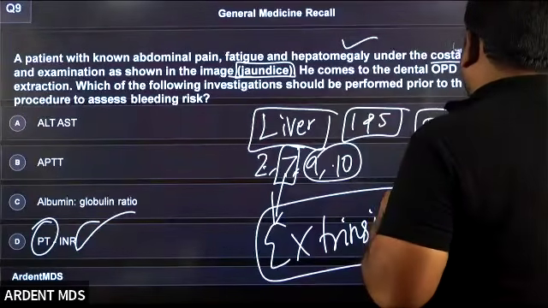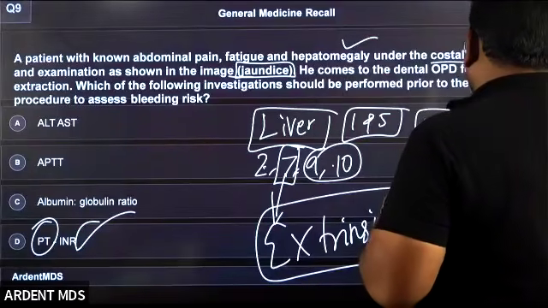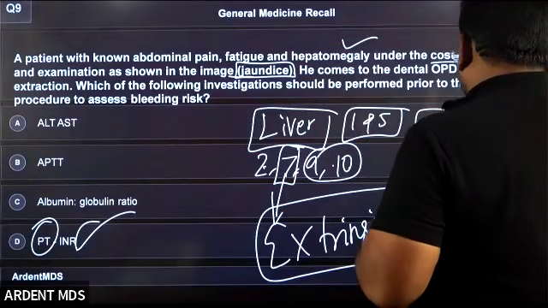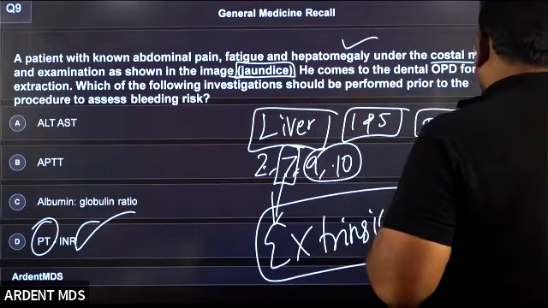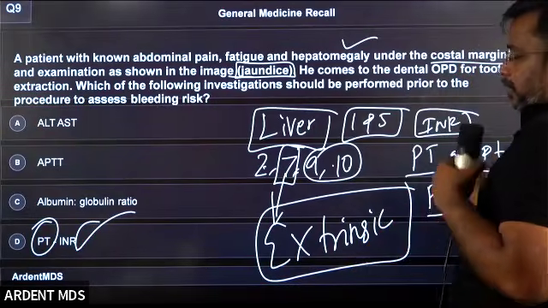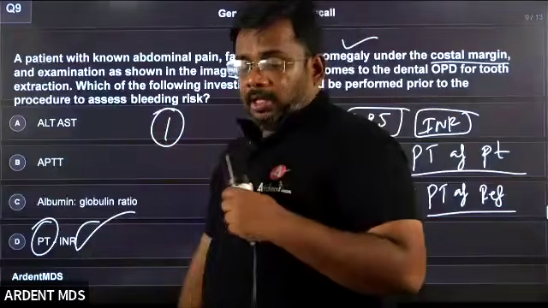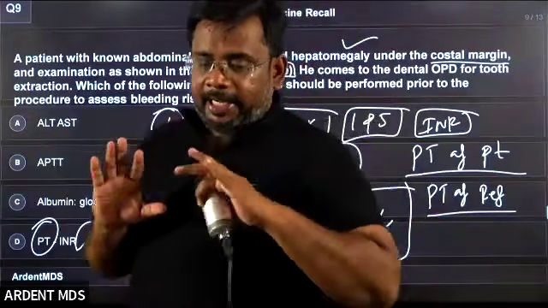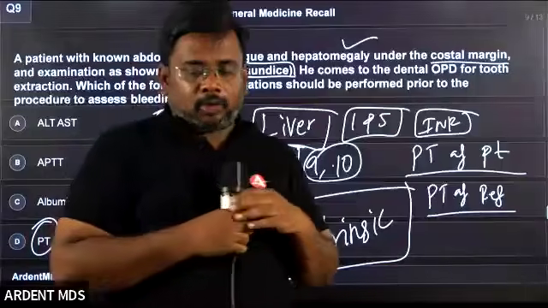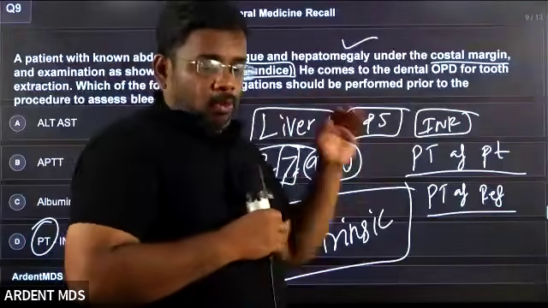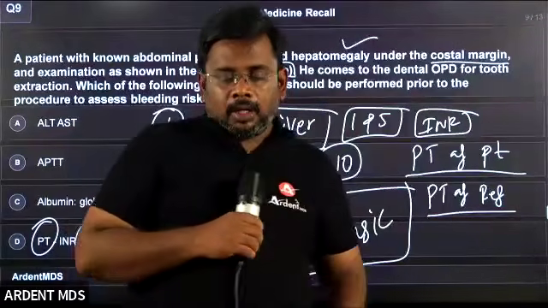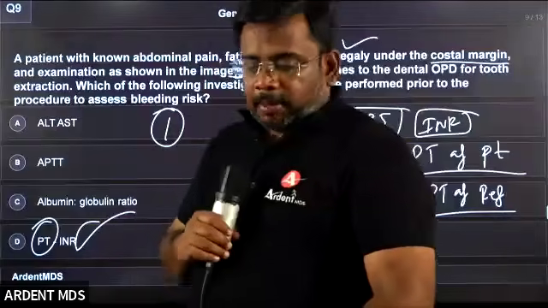INR is calculated as the PT of the patient divided by the PT of the reference value. It is a ratio. Suppose the PT of the patient and the reference value are both the same, then the INR is 1. Ideal is 1. For you and me, if you take a prothrombin time, mostly we'll have 1. Based upon this, the treatment plan will be altered.